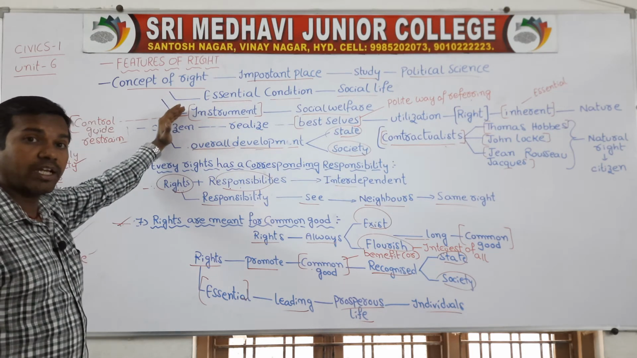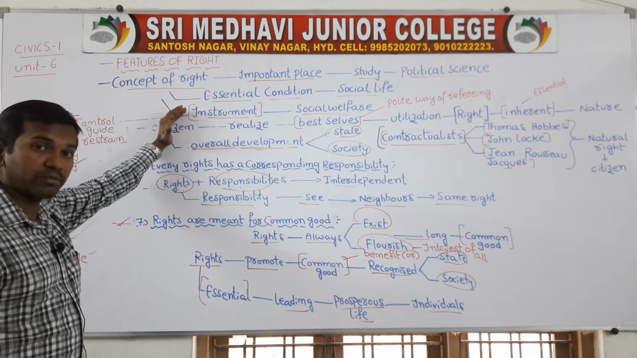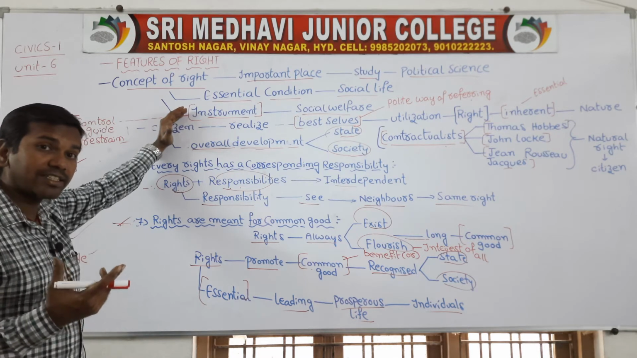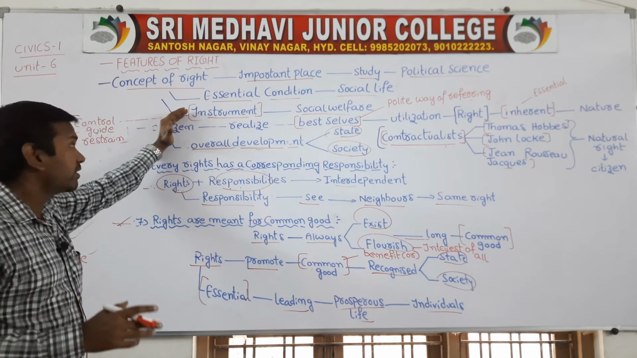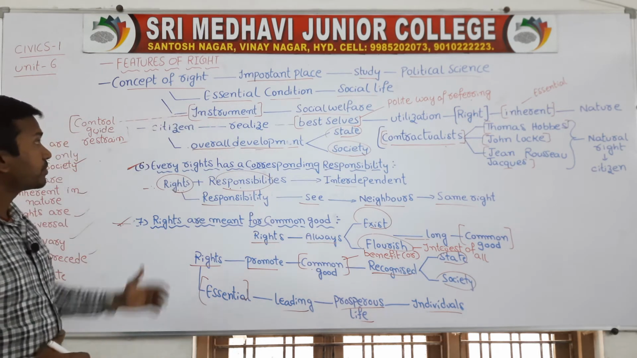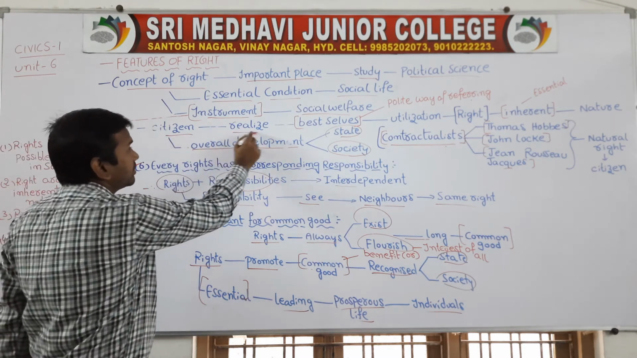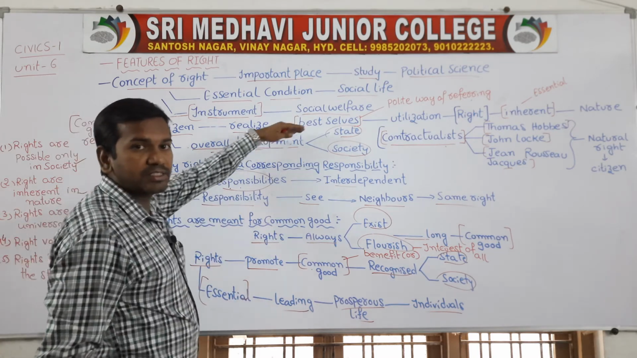Rights will control and organize the people. Rights act as an instrument for social welfare. How will rights act as an organizer, how will rights act as an instrument? First, rights will control and guide the society. Now citizens realize the best self-utilization. Next, rights lead to the development of the states and society.